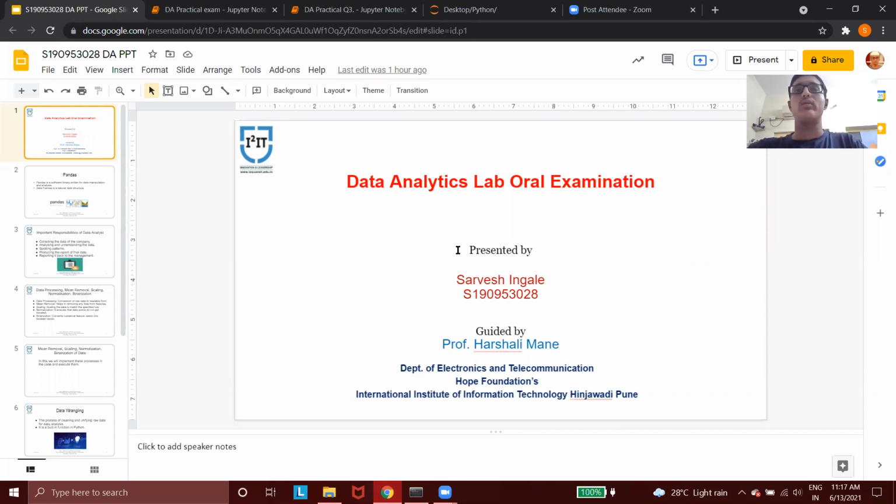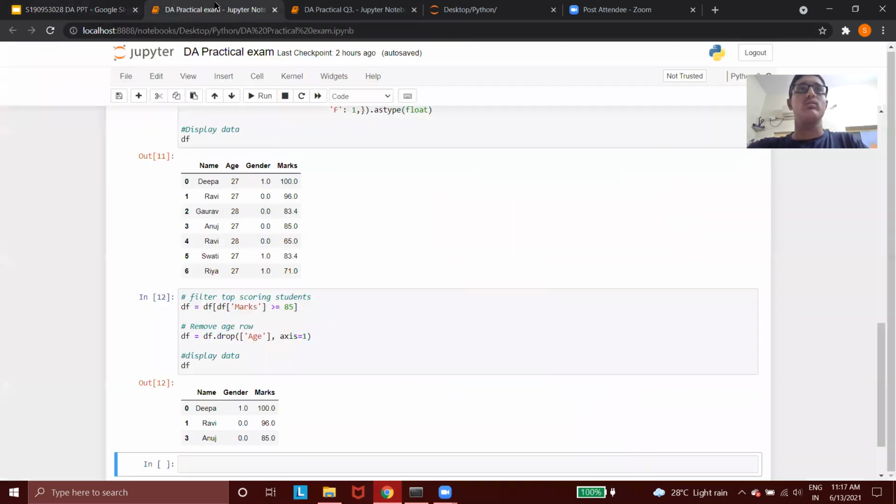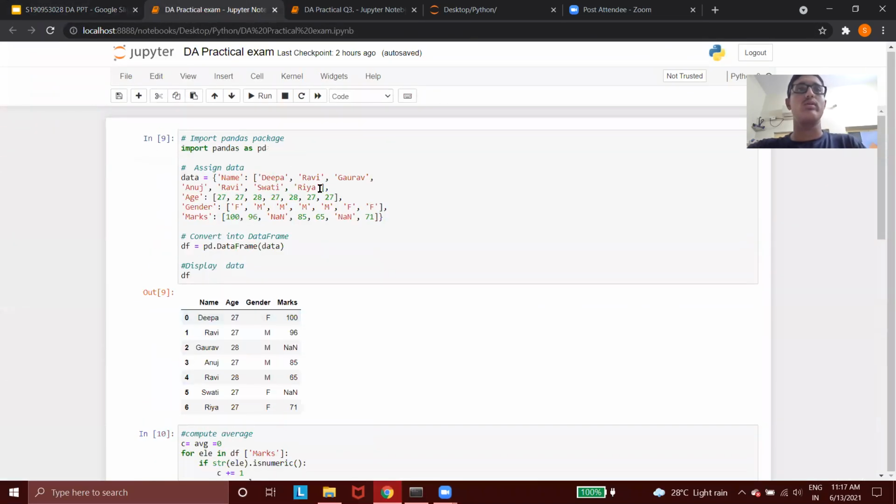So the first question given to me was about pandas. This is the question statement given to me. In this data, the names of the students are given over here: Deepa, Ravi, Gaurav, Anuj, Ravi, Swati, and Ria. These are the ages of those students respectively. These are the genders of the students, and these are the marks scored by those students respectively.